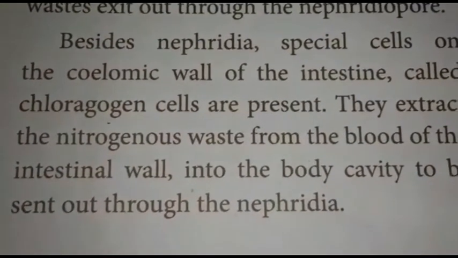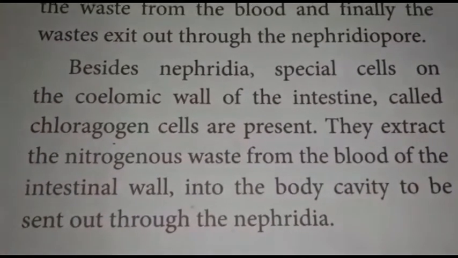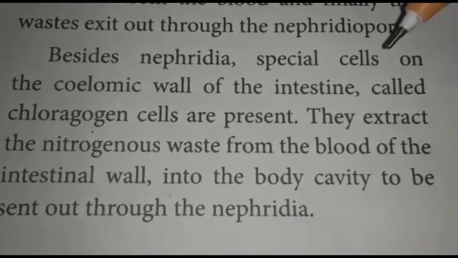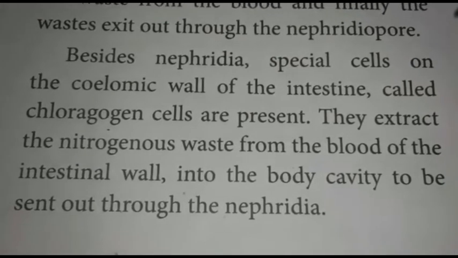Apart from the nephridia, some special cells are present on the coelomic wall of the intestine. They are called chloragogen cells.